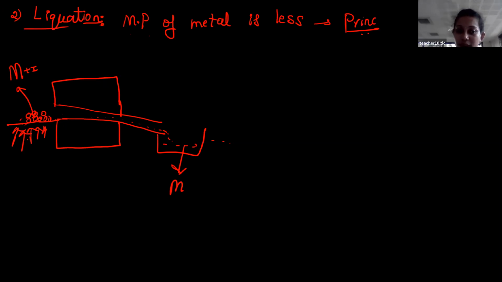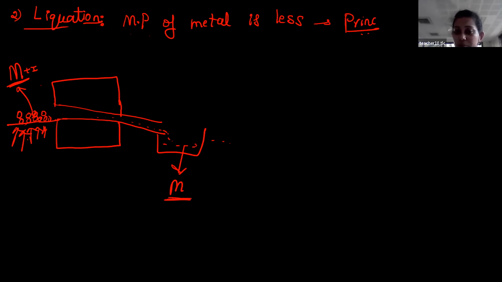You take metal which contains a small amount of impurity and heat it. The metal will melt first, meaning it is converted to liquid form, and it will flow here. You collect the pure metal in this beaker.